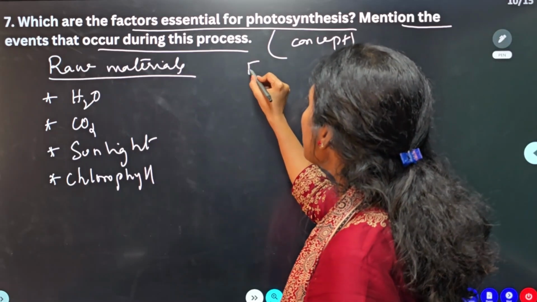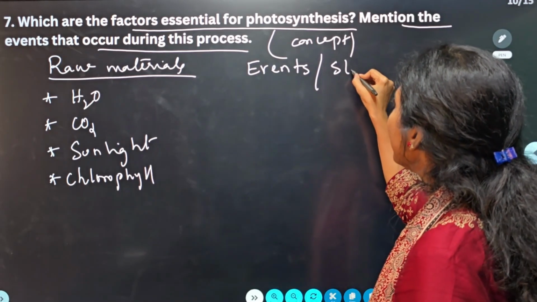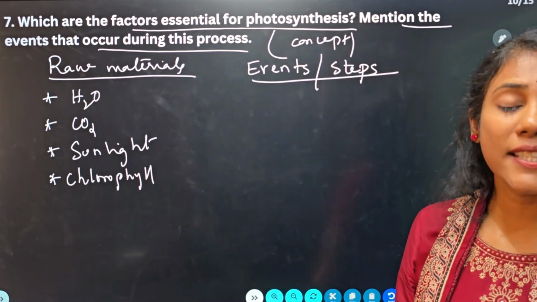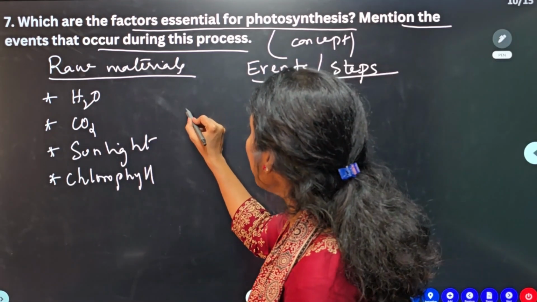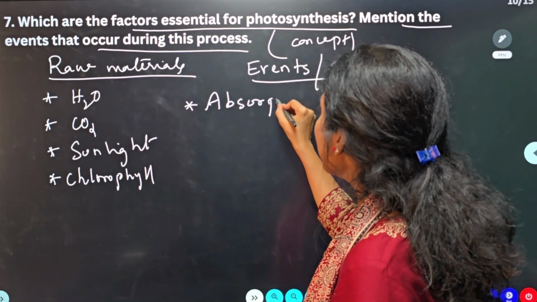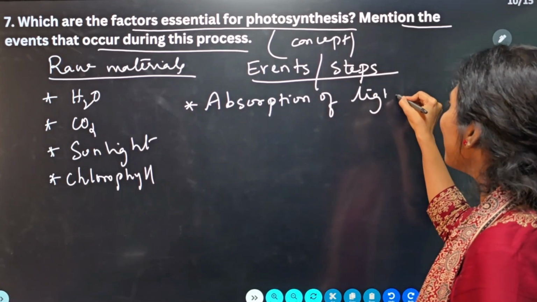Now they are also asking the events of photosynthesis. What do you mean by events? Events are nothing but the steps that happen in photosynthesis. What is the step number 1 you will write? Absorption of light energy, isn't it? Absorption of light energy, guys.